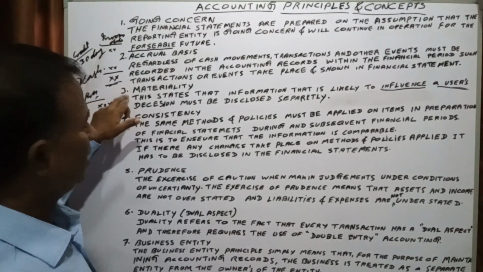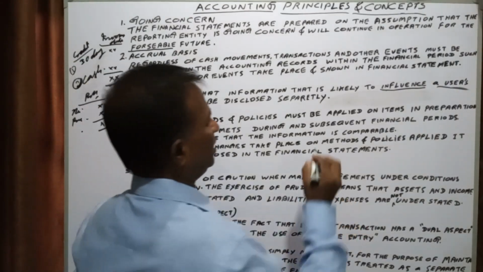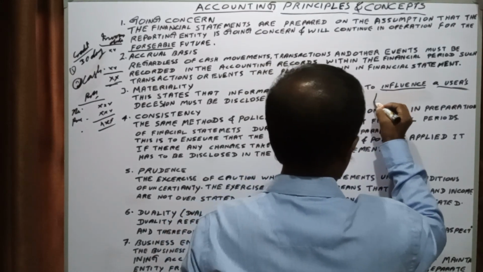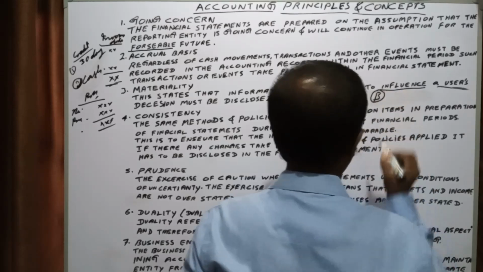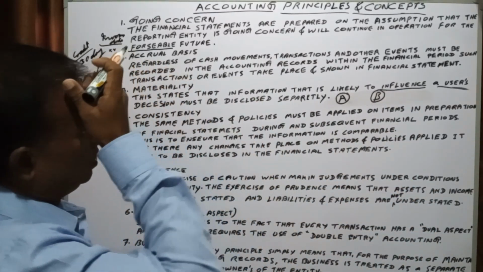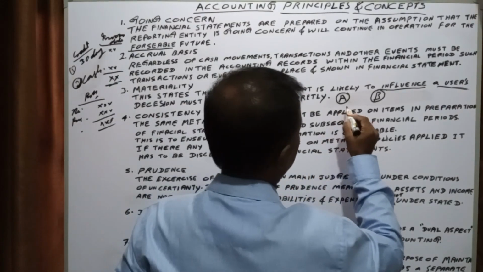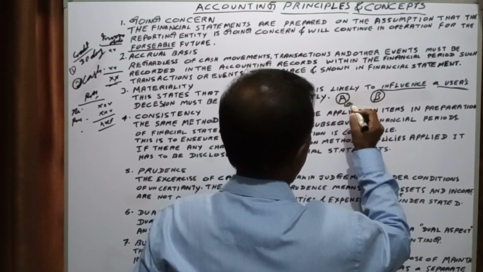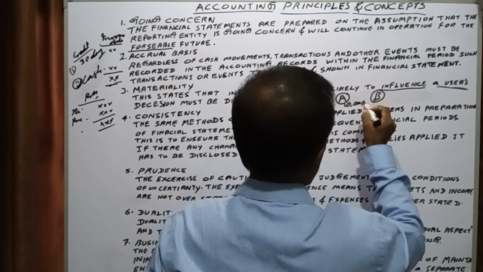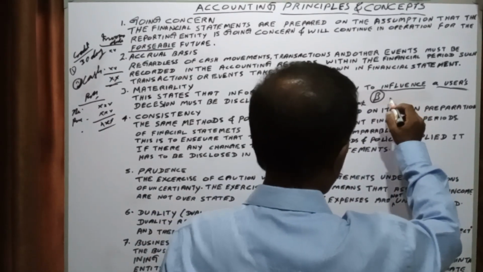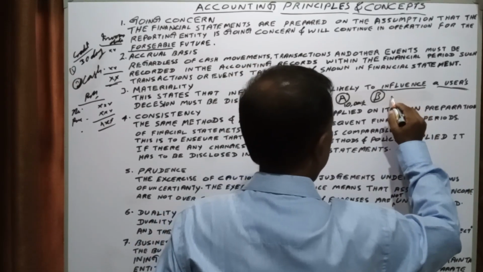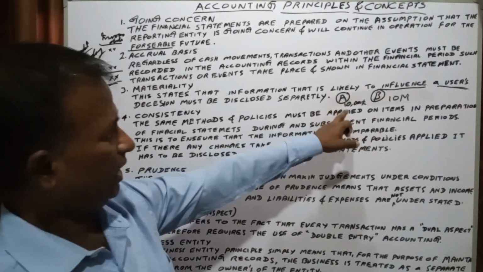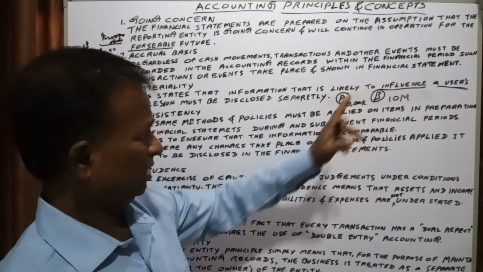I mean, A is one organization, B is another organization. For example, say for A the turnover is 10,000 rupees, and for B the turnover is 10 million.